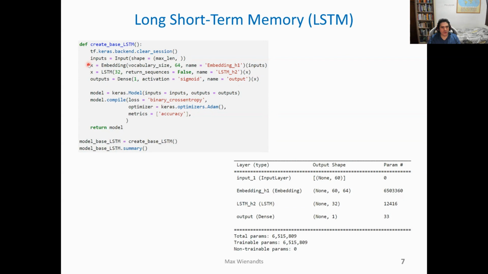This is the model: one embedding layer and one LSTM layer with 32 units. The activation function of the output layer is sigmoid, the loss function is binary cross entropy, and the optimizer is Adam. As you can see, this model has 6.5 million parameters.